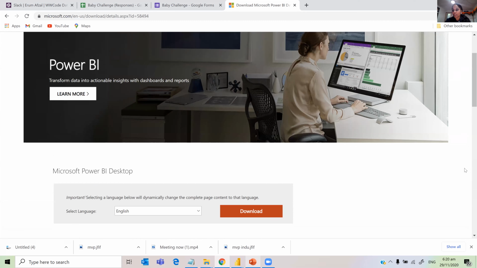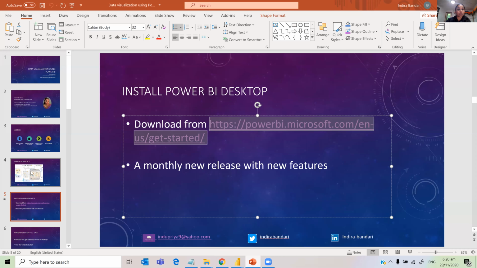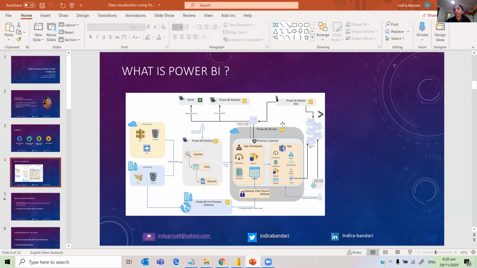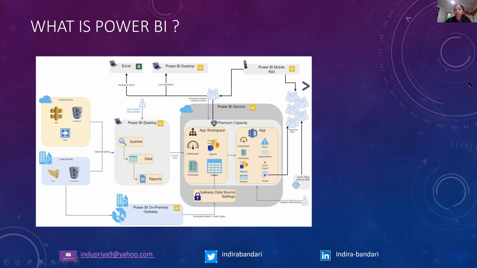So regarding the question, if you just want to share something that you have already built on a Windows machine, you can just upload it onto app.powerbi service. It's this part I'm talking about, Power BI service. If you upload that, then you can share it within the organization. So that's the answer to that question. Okay, so now let's continue.